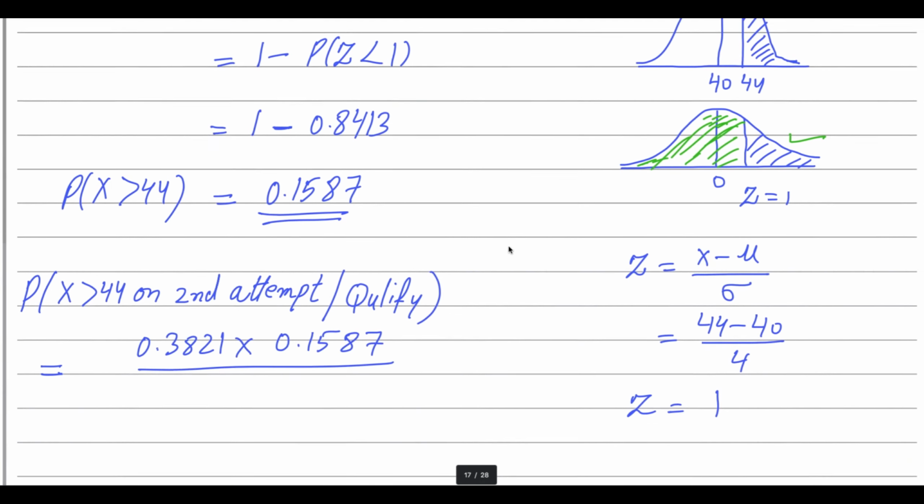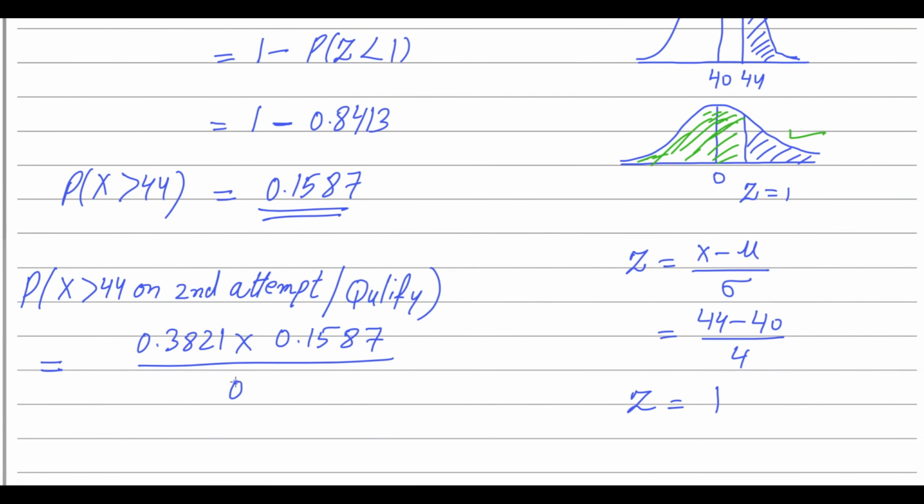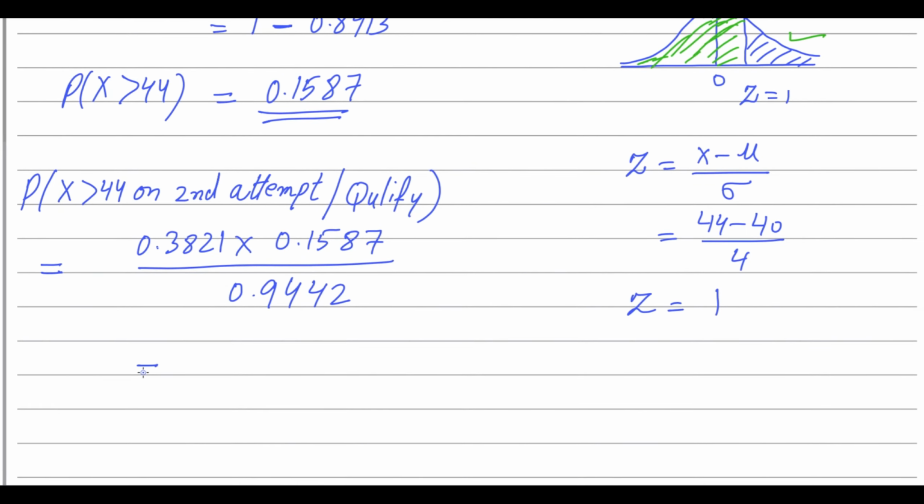We have to divide by this one. Now use a calculator to get the answer. Finally, our answer is 0.0642. So this is the answer for question number 5. Question number 5 is done. If you have any questions, please ask me in the comment box. Thank you.